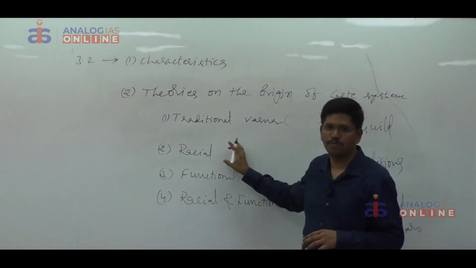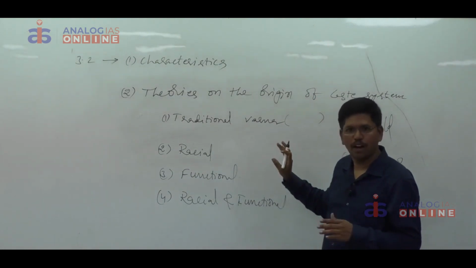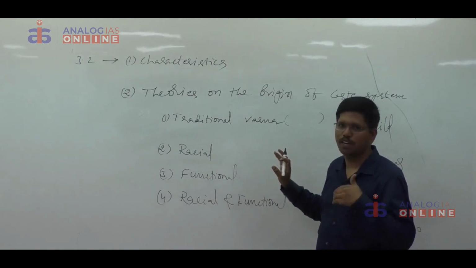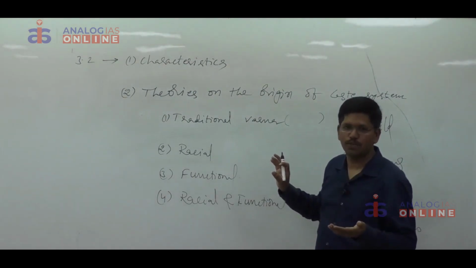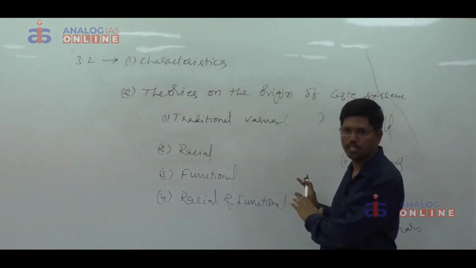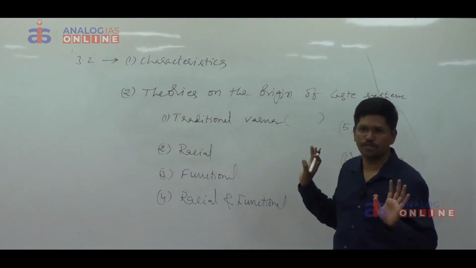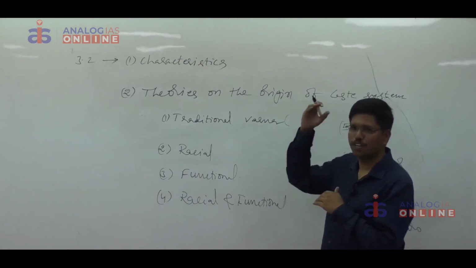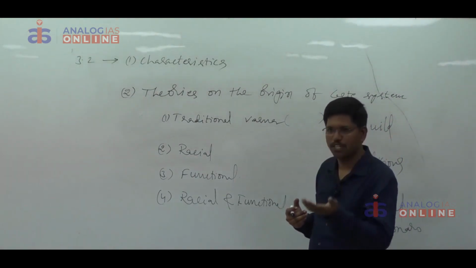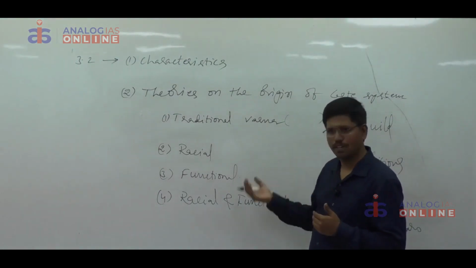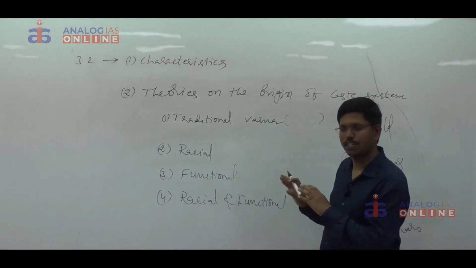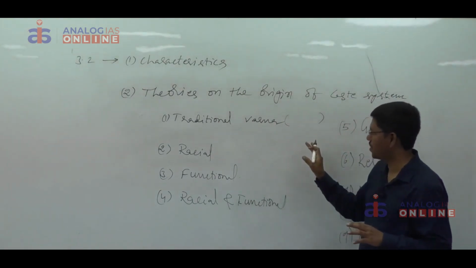Then racial theory. According to Herbert Risley, Aryans invaded India. They came to India as conquerors, but in the Aryans' native society, they had a 4-fold division of the society. They implanted the same social structure in Indian society. That's it. If you want to, mention what the names of those 4-fold divisions were in Persia, the native place of these Aryans according to Herbert Risley, and what the 4 divisions are in India.